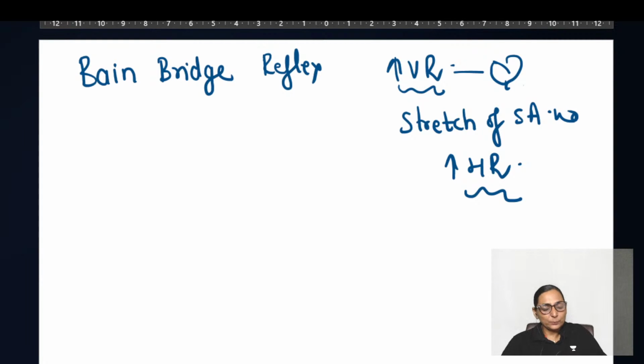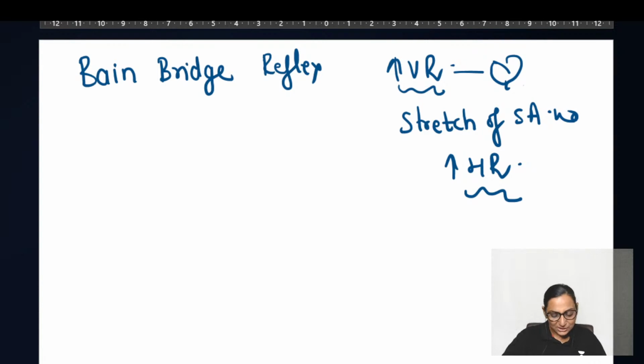So increase in the venous return to the heart increases the heart rate. As simple as that. Remember that this is the Bainbridge reflex.